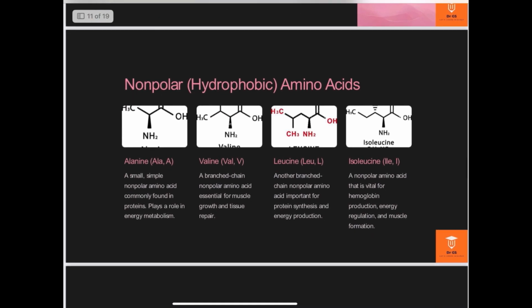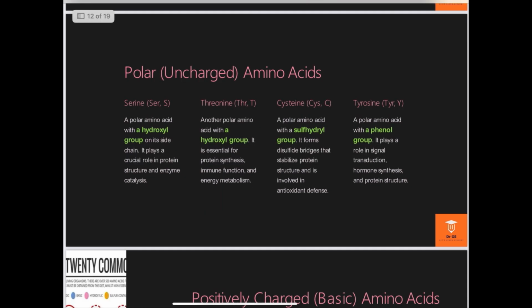These are some of the examples of the non-polar and hydrophobic amino acids. I have already explained, and these are the examples of the polar and uncharged amino acids. Regarding polarity, if the amino acid side chain is positively or negatively charged, it shows polarity; it may be charged or it may be uncharged.